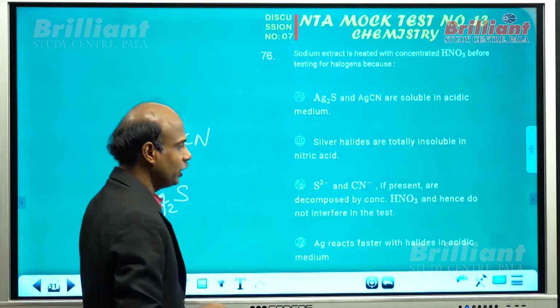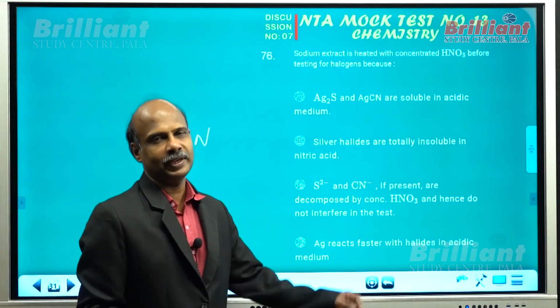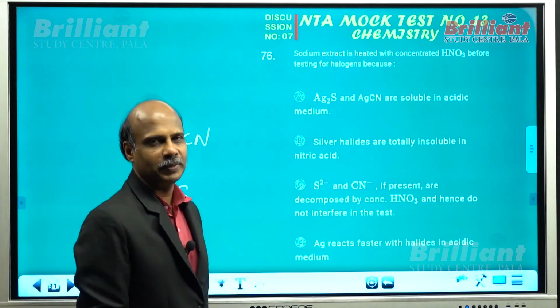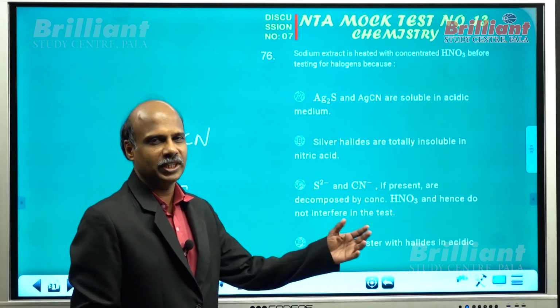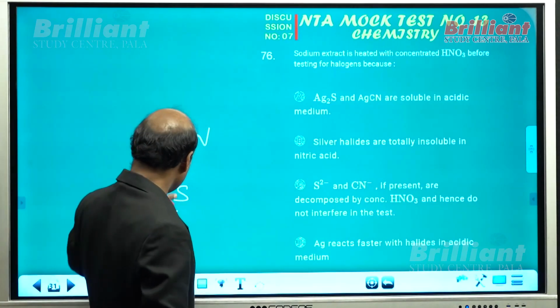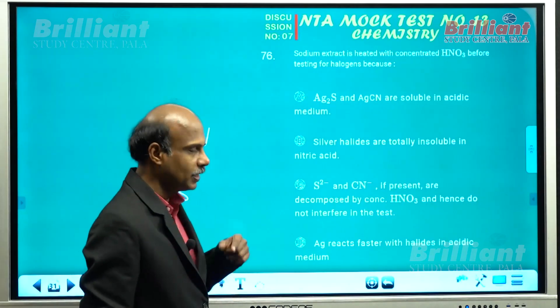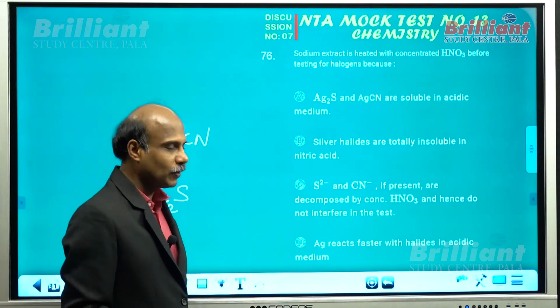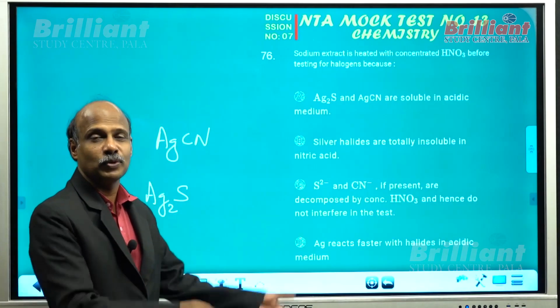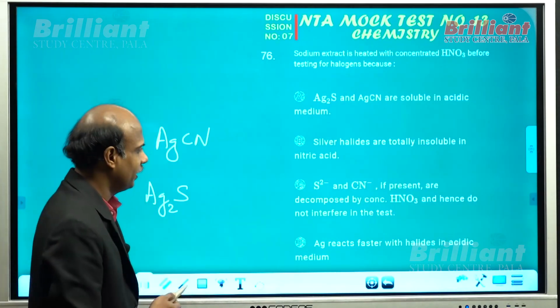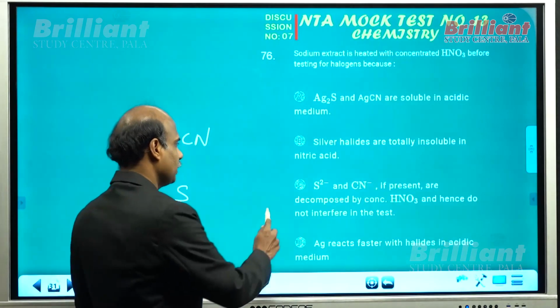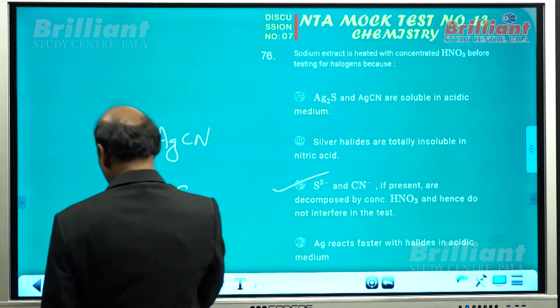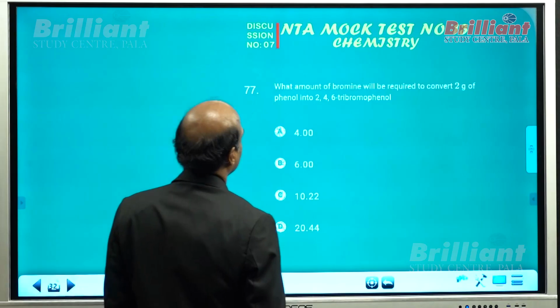That will interfere with our precipitate, like AgCl is white, AgBr pale yellow, AgI is yellow. If along with that, these two are produced, that will definitely interfere with it. So the purpose of boiling with nitric acid is to remove sulfide and cyanide ion. That is familiar to all of you. What about question number 77?